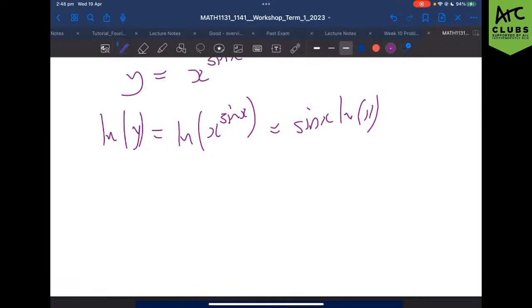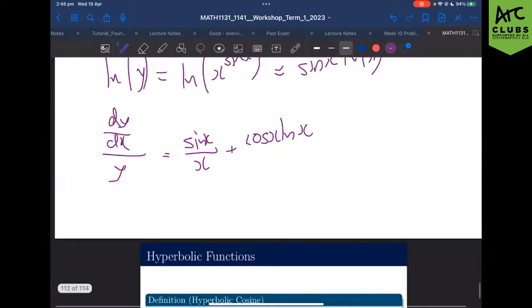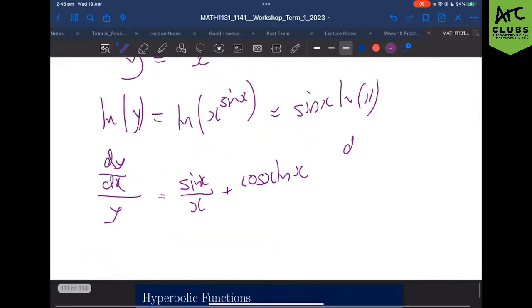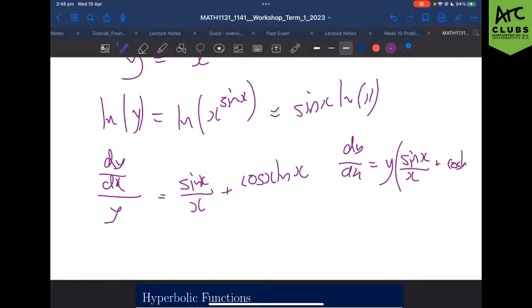Yes, so it's going to be whatever the derivative of y divided by y is equal to, and then we use the product rule on this. That's going to give us sine x over x plus cos x ln x, and then to find the derivative, all we have to do is multiply across by y, which gives us dy on dx is equal to y times sine x on x plus cos x ln x.